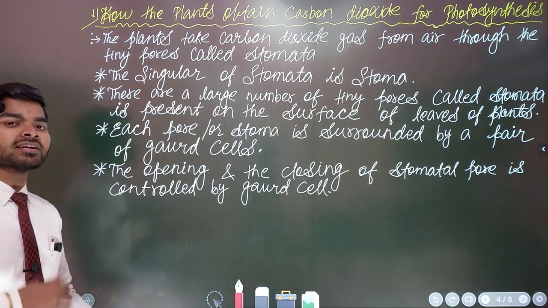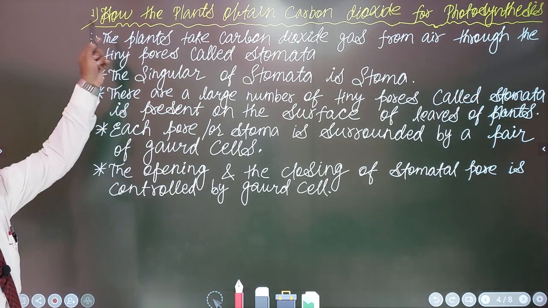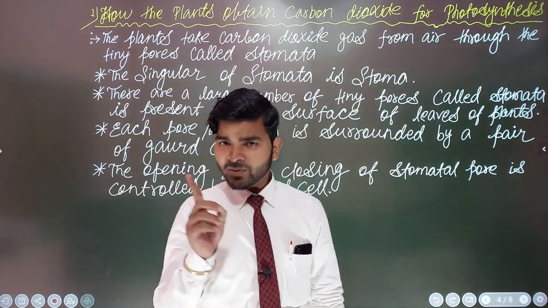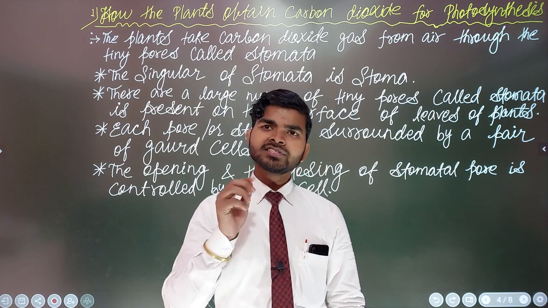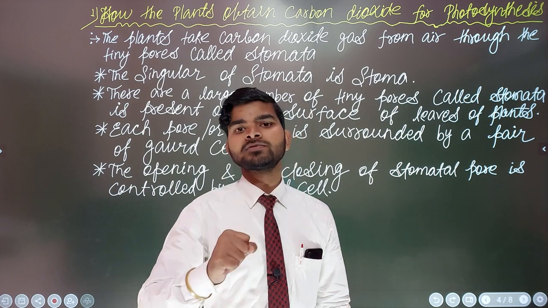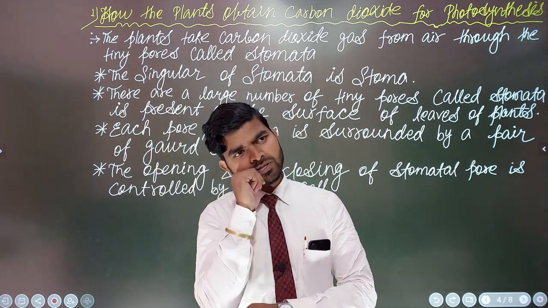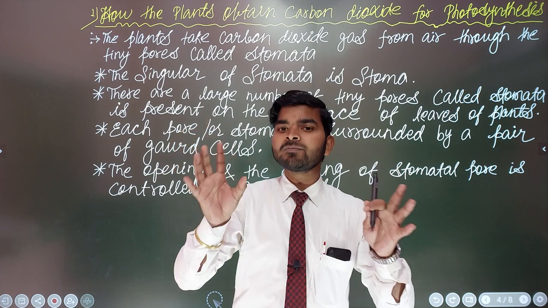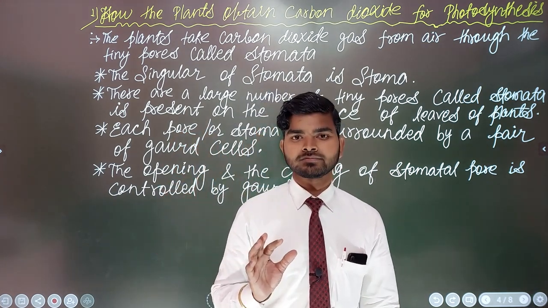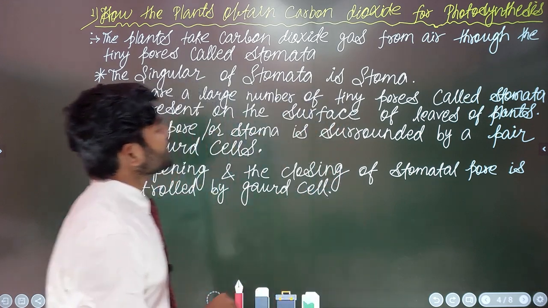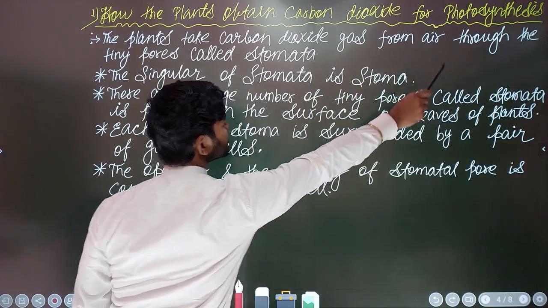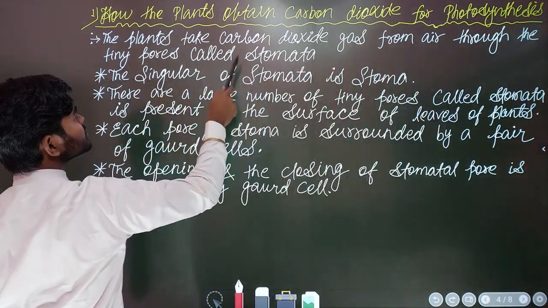Your next topic is how plants obtain carbon dioxide for photosynthesis. Some people are thinking, sir, you are saying that carbon dioxide comes from air, or is taken by the leaves of plants from air. Then how is it possible? I am giving the answer to that particular question here, and I will show you with a figure, so don't worry. Listen to me. I am saying that plants take carbon dioxide gas from air through the tiny pores called stomata.